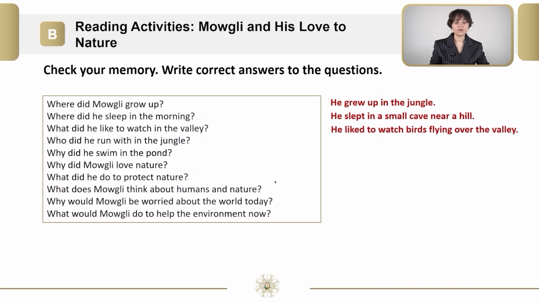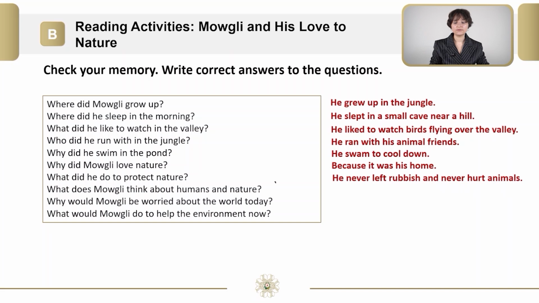Who did he run with in the jungle? He ran with his animal friends. Why did he swim in the pond? He swam to cool down. Why did Mowgli love nature? Because it was his home. What did he do to protect nature? He never left rubbish and never hurt animals.